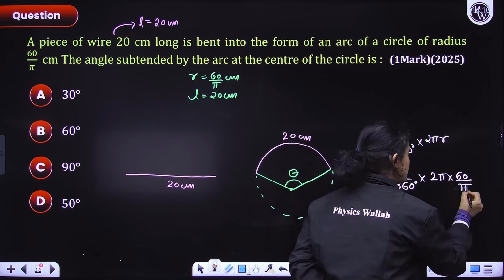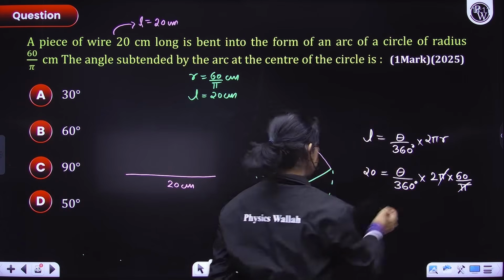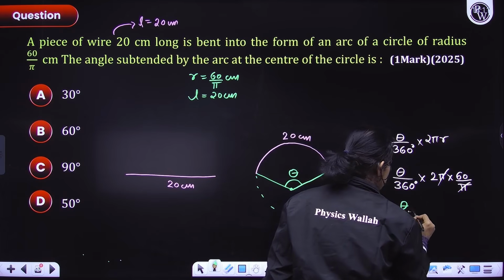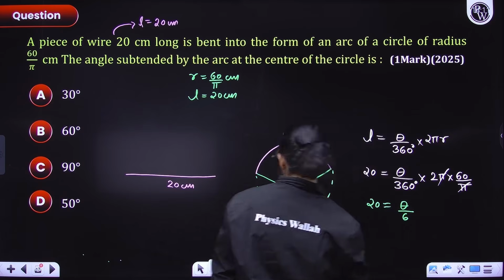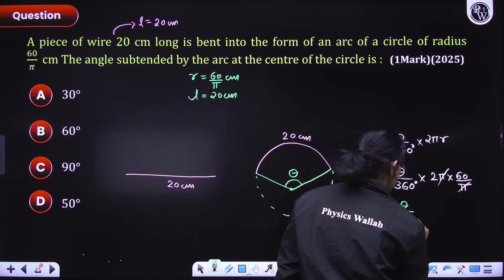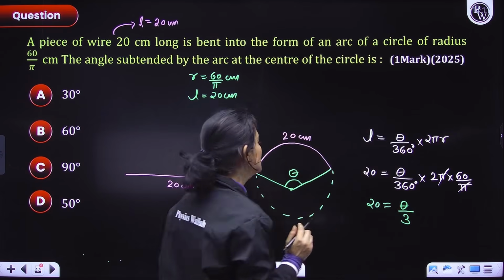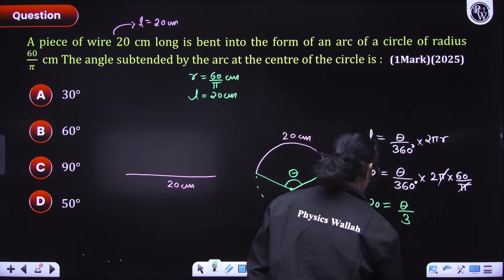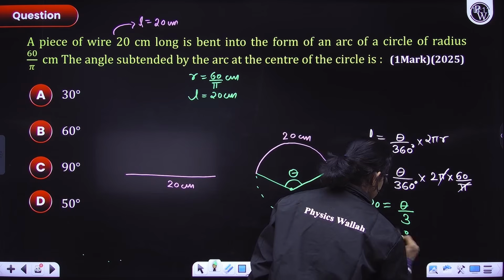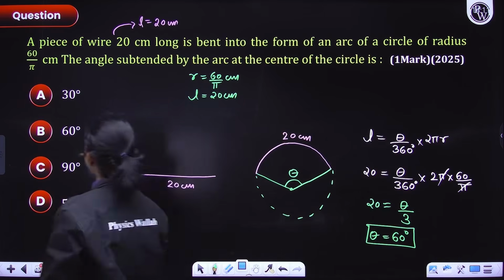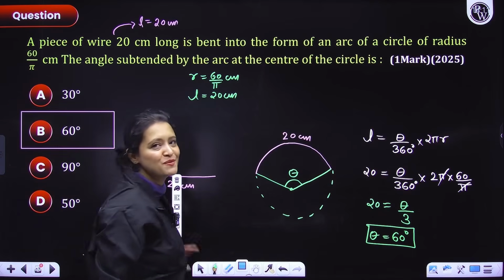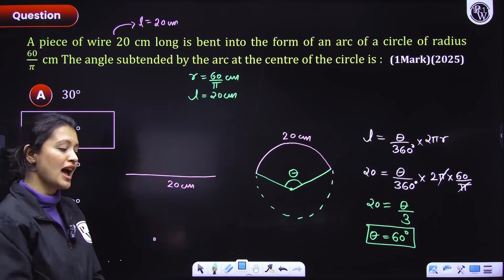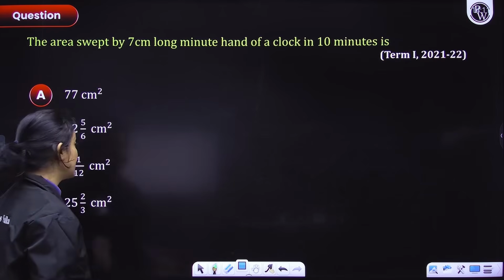Now everything we have plugged in here. So now let's just solve it. Pi and pi get cancelled. 60 and 360 will also get cancelled here. So what do we have? 20 is equal to theta by 6. This 2 also gets cancelled. Theta by 3. This is what we'll get, right? So from here I can say that theta is equal to 60 degrees. Easy. So what's the answer, everyone? The answer is option number B. If you did not understand it, you can always pause the video, go back and see it again, and try solving it yourself then.